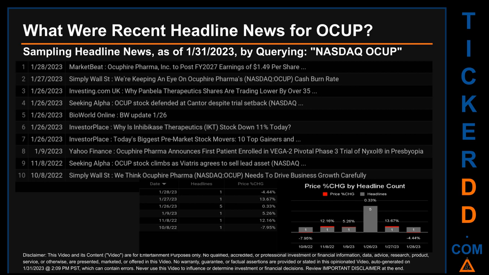The oldest publication date of Saturday, October 8, 2022, was actually the day with the lowest percentage change in price. It saw a price drop of -7.95%. Friday, January 27, 2023 was the day with the highest percentage change in price when we compare opening versus closing price for the ticker. The day saw a jump of 13.67% when OCUP opened trading at $3 and closed at $3.41. There was one found headline when Simply Wall Street published the headline that read, We're keeping an eye on Occupier Pharma's cash burn rate.